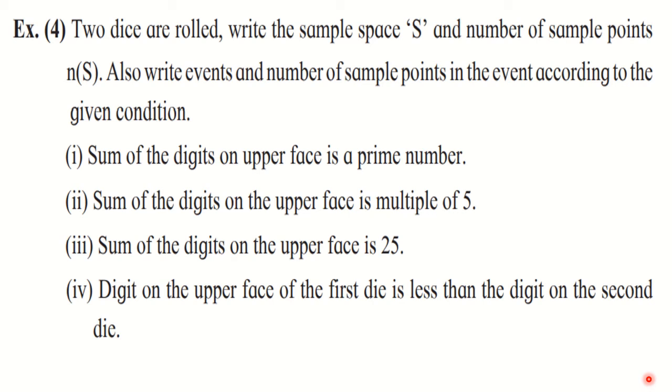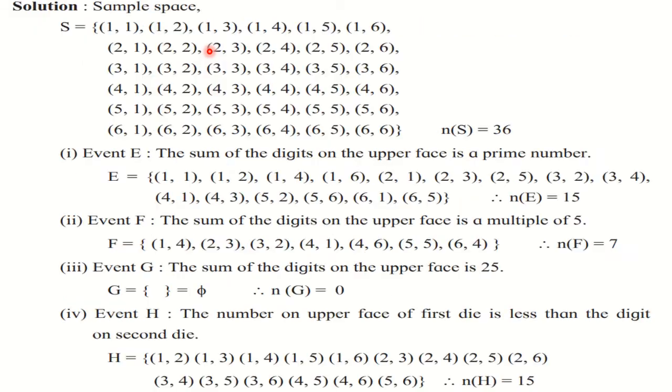Example number 4 now. 2 dice are rolled. Write the sample space S and number of sample points n of S. Also write events and the number of sample points in the event according to given conditions. Here also 4 different conditions are given and 2 dice are rolled. So one die is having 1 to 6 numbers and the other die is also having 1 to 6 numbers. So there will be 36 sample points, as we have seen when I explained. When 2 dice are rolled, we have 36 sample points in the sample space. So you have to write down that sample space.